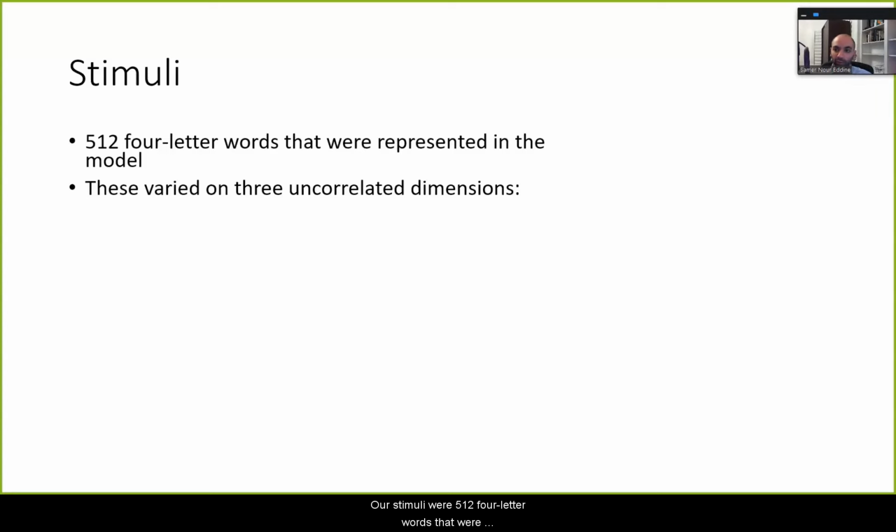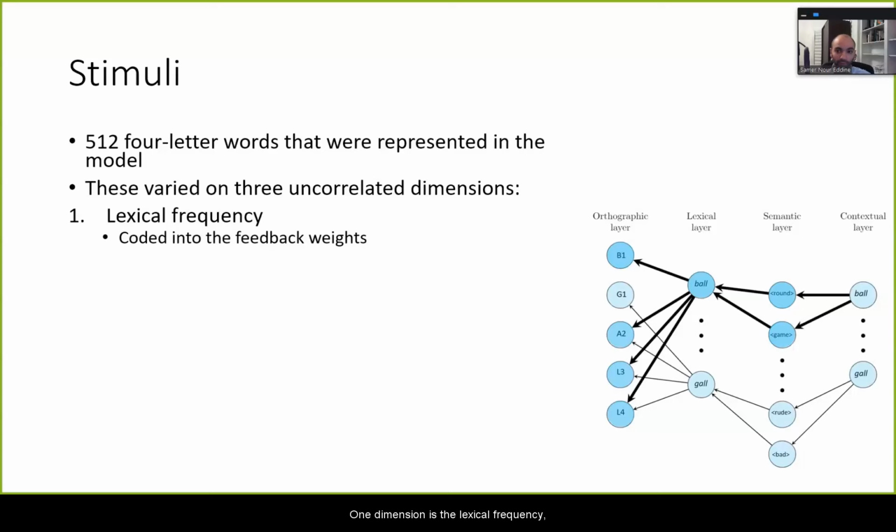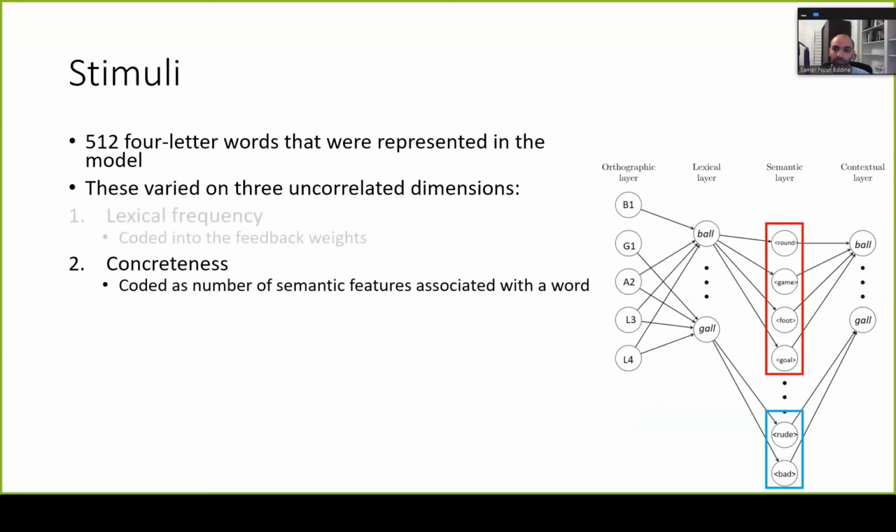Our stimuli were 512 four-letter words that were represented in the model, and these varied on three uncorrelated dimensions. One dimension is the lexical frequency, which was coded into the feedback weights, so that the high-frequency words were assigned stronger feedback connections than low-frequency words. Another dimension on which our stimuli differed was concreteness, and this was coded as the number of semantic features associated with a word. Concrete words were assigned 18 features, and abstract words were assigned 9 features. And this is depicted here on the right. Although it's not shown here, some words shared semantic features, which allowed us to simulate effects of semantic relatedness.